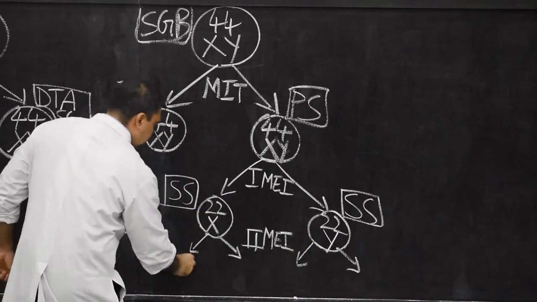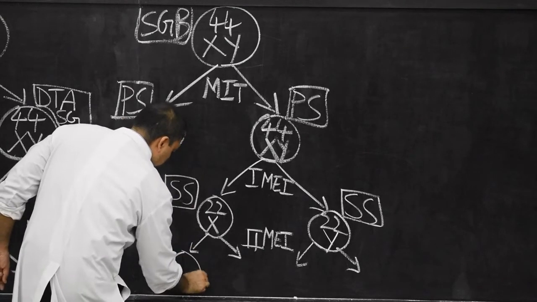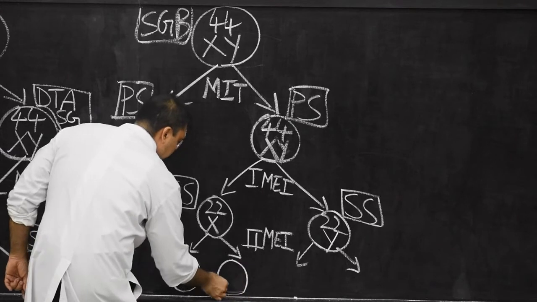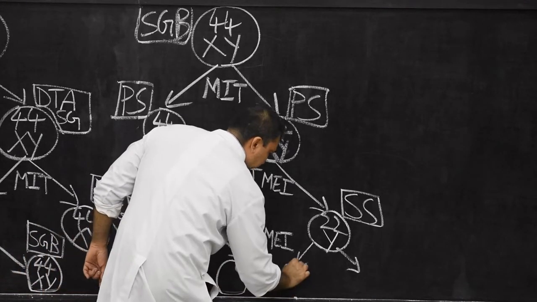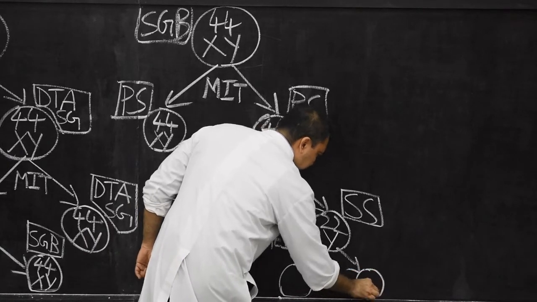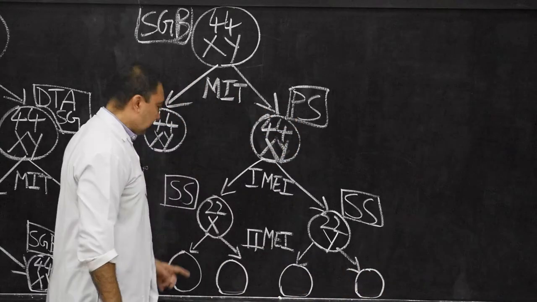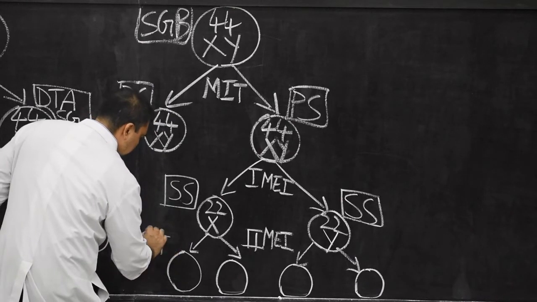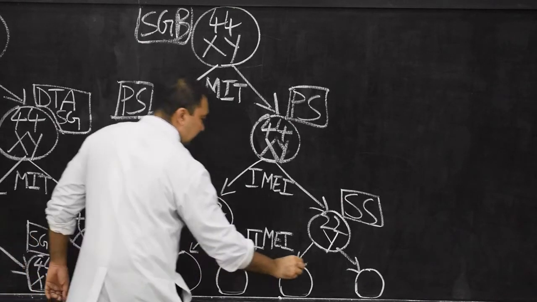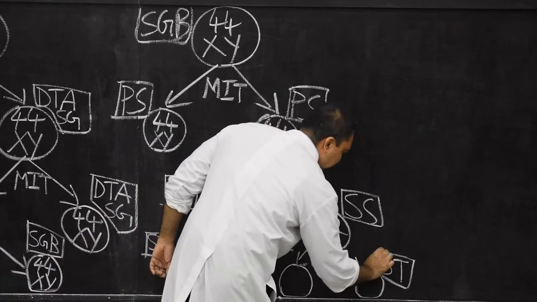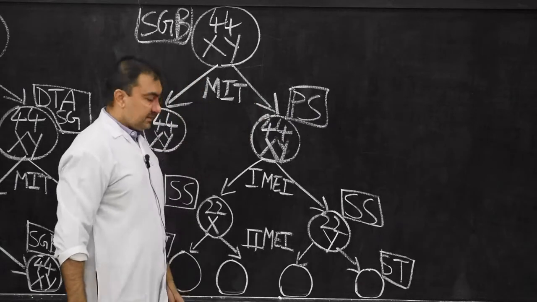Here I am drawing the two spermatids, and here also each secondary spermatocyte forms two spermatids. Please note down, these cells are known as spermatids, T-I-D-S.